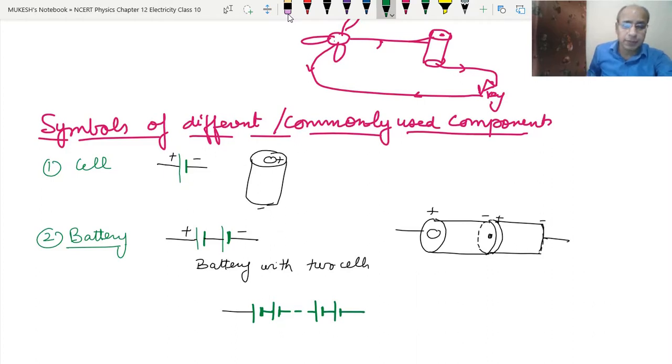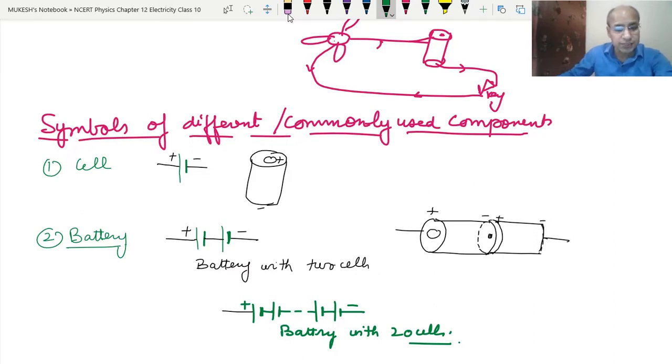This is the positive terminal, this is the negative terminal, and this is a battery with 20 cells. This is how we can draw a battery with 10, 50, or 40 cells.